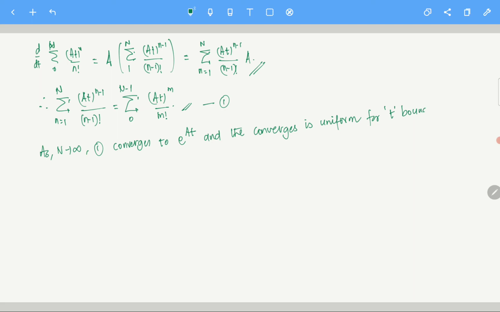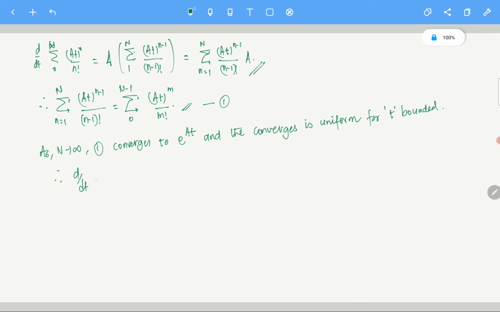You remember that for t less than or equal to capital T, we can show that the convergence is uniform. So essentially the convergence is uniform, and hence, by using real analysis, you can say that the derivative of e power At can be computed termwise. Since this convergence is uniform, all of this makes sense.